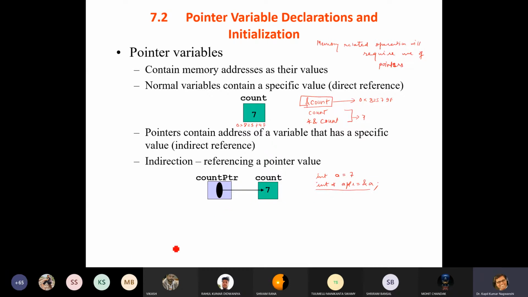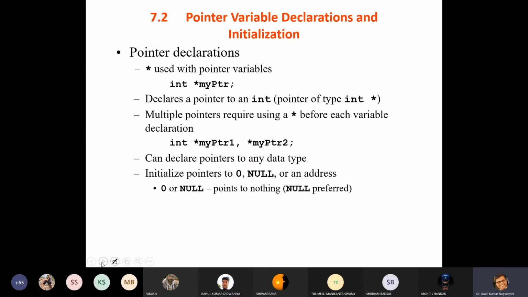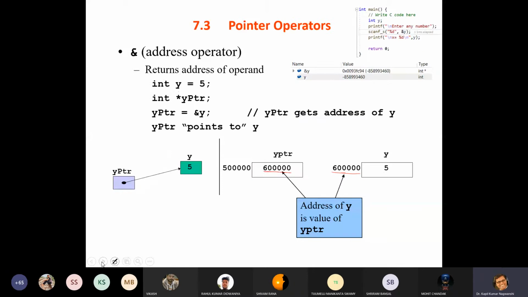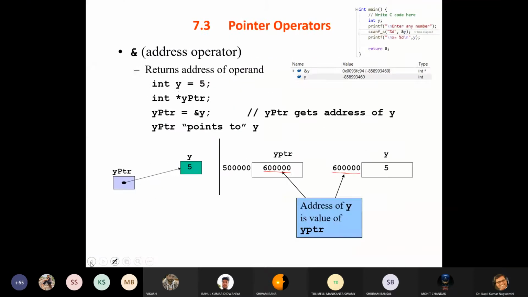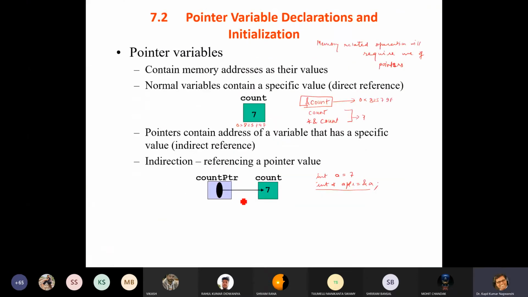Here count is the variable. Let me explain this slide later on. So this is the pointer to count. Likewise, here we have represented a. So a is written like this. a holds 7, and then one pointer is there.